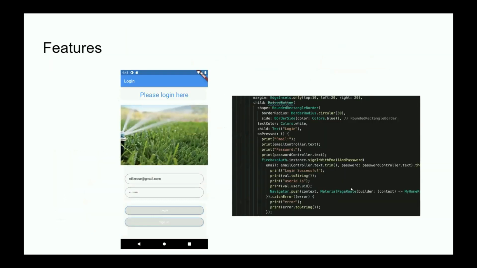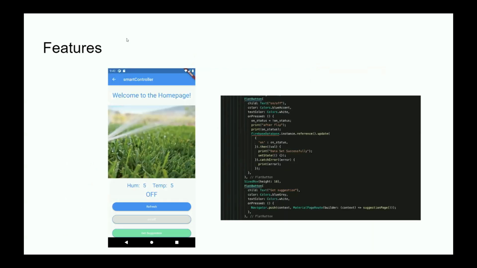Some features of the mobile Flutter app we developed: here we have a login page for the user to connect to their Raspberry Pi. We take live readings from the humidity and temperature sensor on the Raspberry Pi, and then we send it to the Firebase database, and we can read it live here for the user to see.